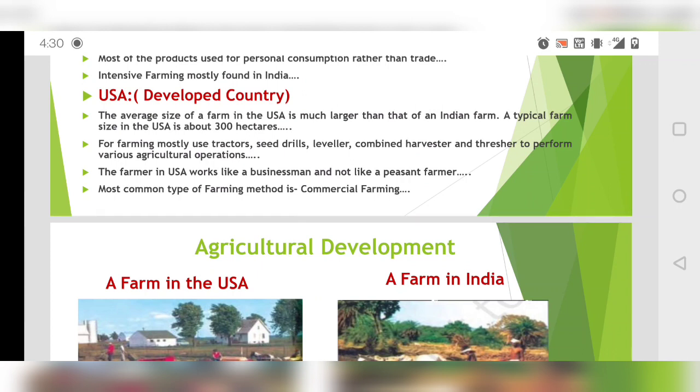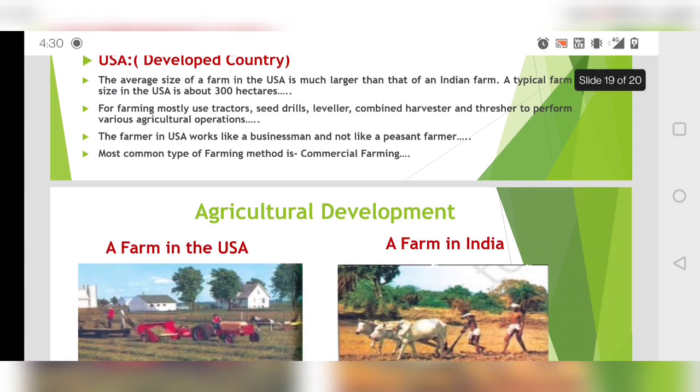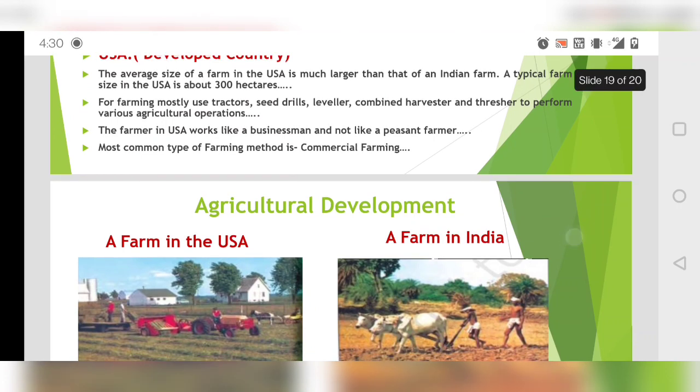For farming they mostly use tractors, seed drills, levelers, combine harvesters, threshers, like a lot of machines, you can see a lot of mechanization there. And the farmer in USA works like a businessman, not like a peasant farmer who has a very low level of development in their lifestyle. Also they are living a luxurious life. The most common type of farming there is commercial farming.